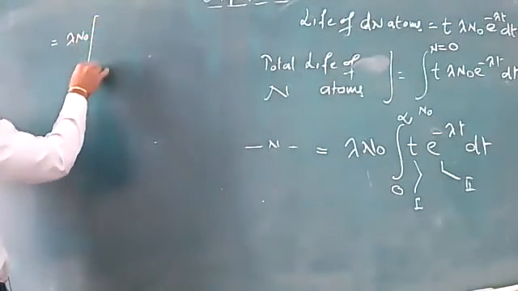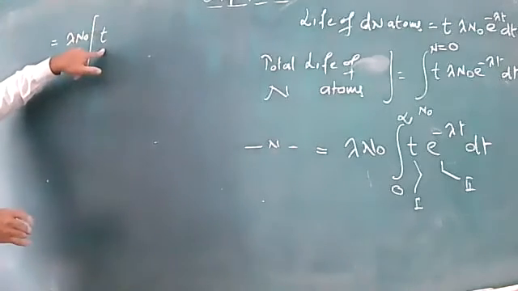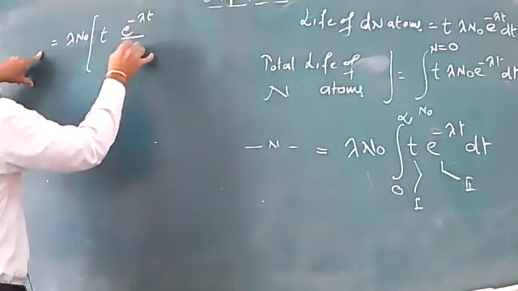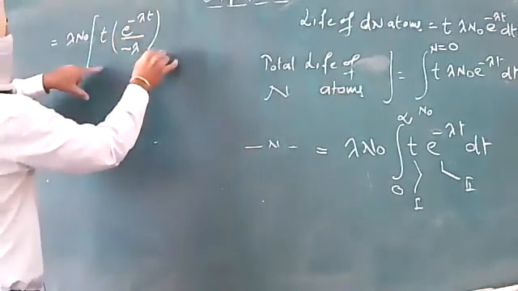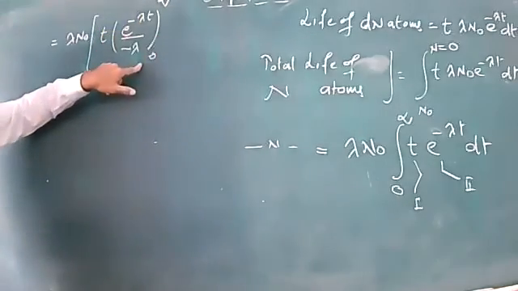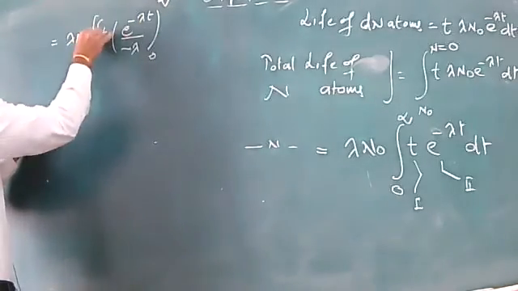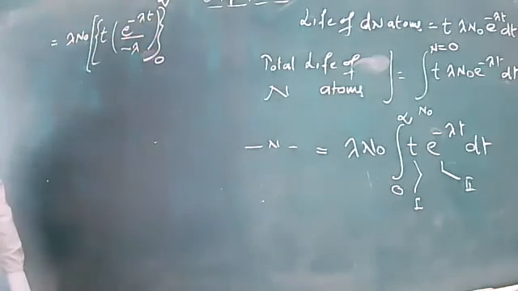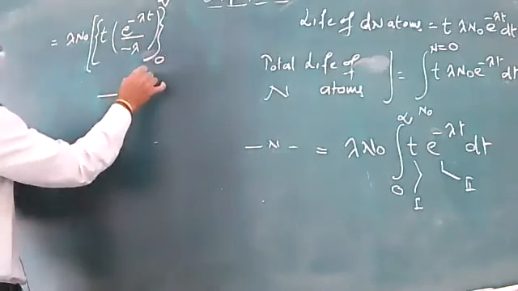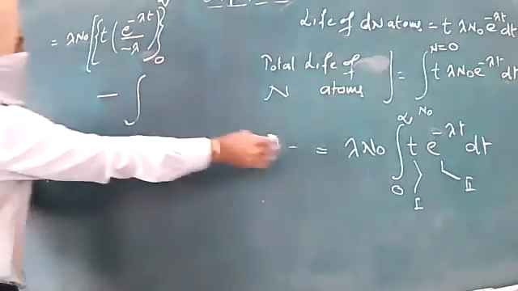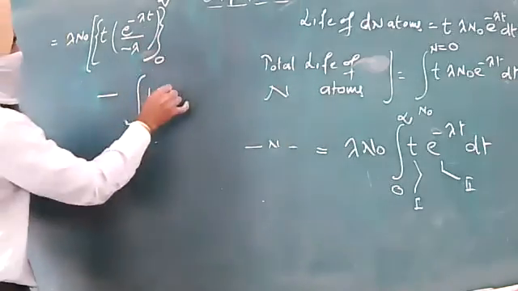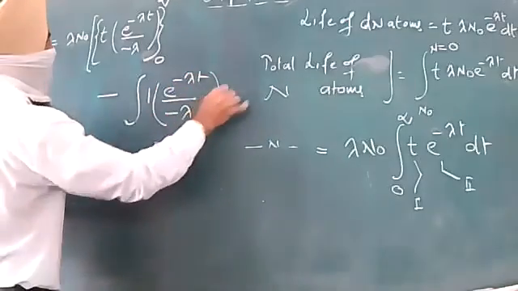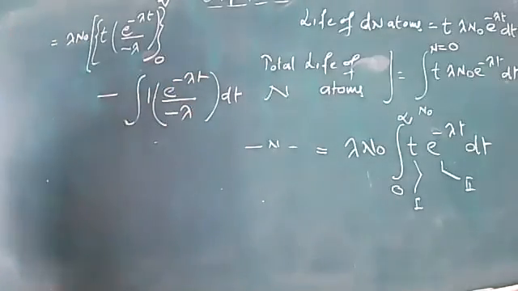We have the first function as it is, integral of the second, e raised to power minus lambda t upon minus lambda, from 0 to infinity, minus the integral of the derivative of the first function, integral of this second, into dt. Clear?